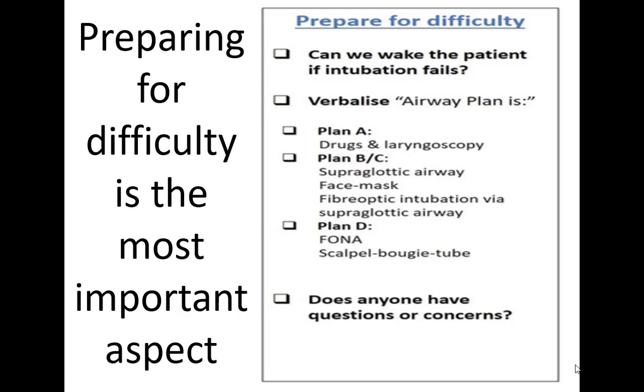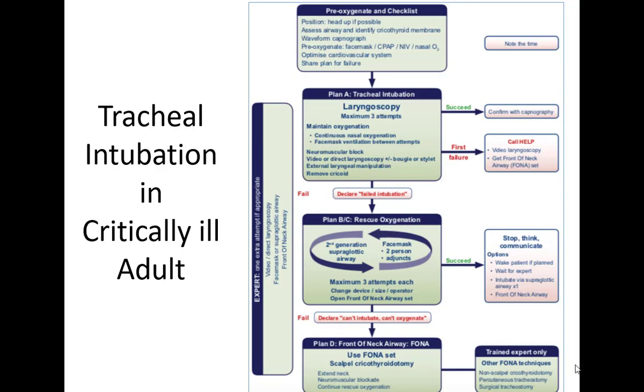Then the team leader should generally ask, does anybody have any suggestions or concerns? So this is from the Difficult Airway Society of UK. And simple steps: plan A is laryngoscope and intubation, plan B is rescue oxygenation, and plan D is front of the neck access.